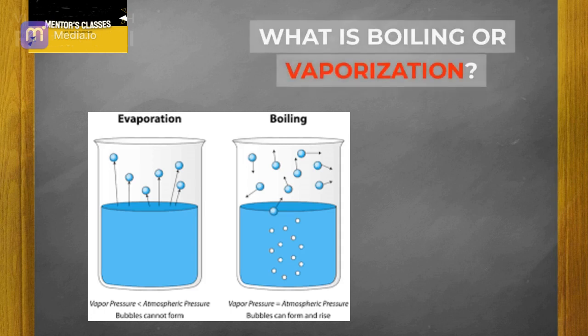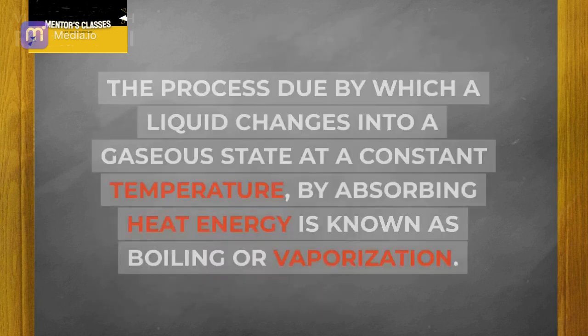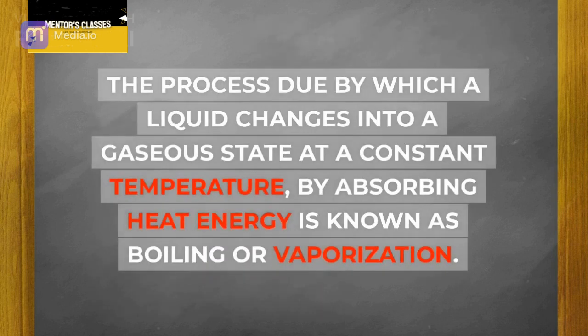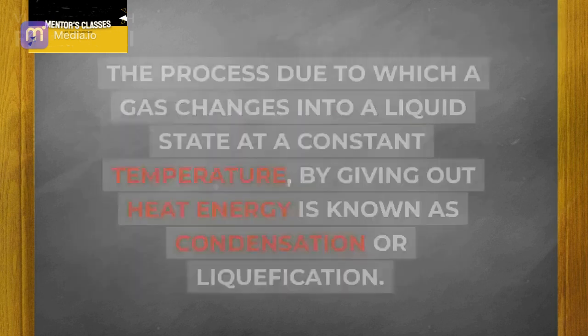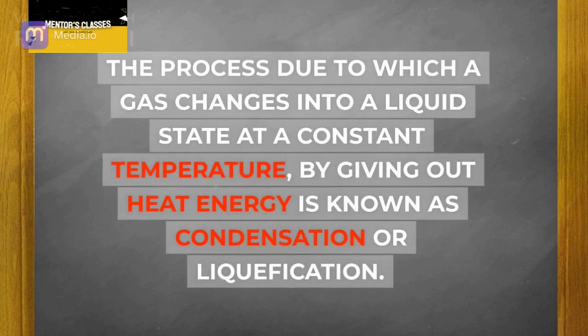What is boiling or vaporization? The process by which a liquid changes into a gaseous state at a constant temperature, by absorbing heat energy, is known as boiling or vaporization. What is condensation or liquefaction? The process due to which a gas changes into a liquid state at a constant temperature, by giving out heat energy, is known as condensation or liquefaction.